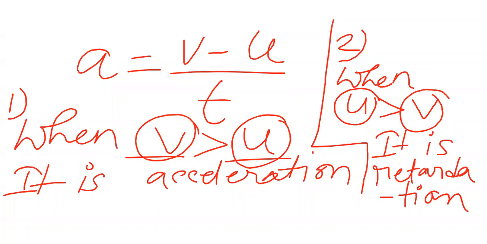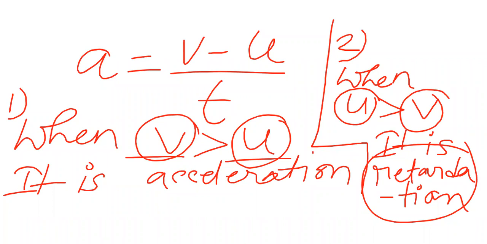Retardation. It is also known as negative acceleration.